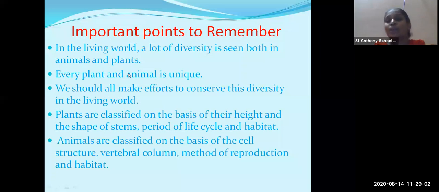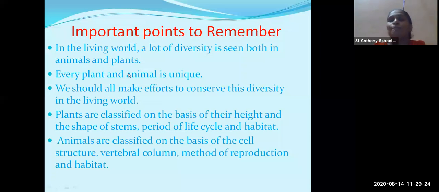Then again, the plants were classified according to the life cycle. Some plants were annual. Annual means having a life cycle of only 1 year. Biennial means having a life cycle of 2 years, and perennial means having a life cycle of many years.